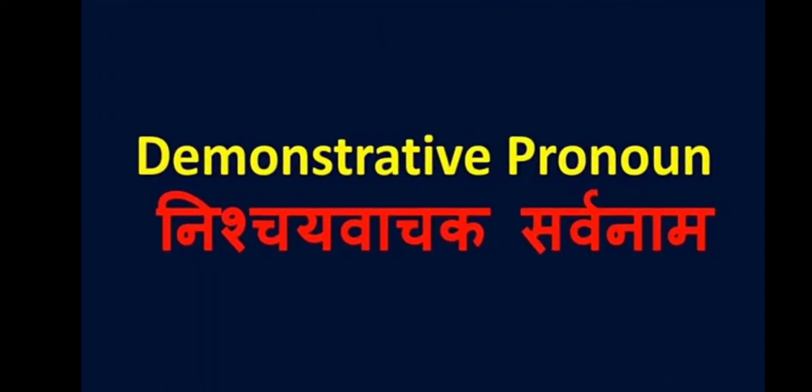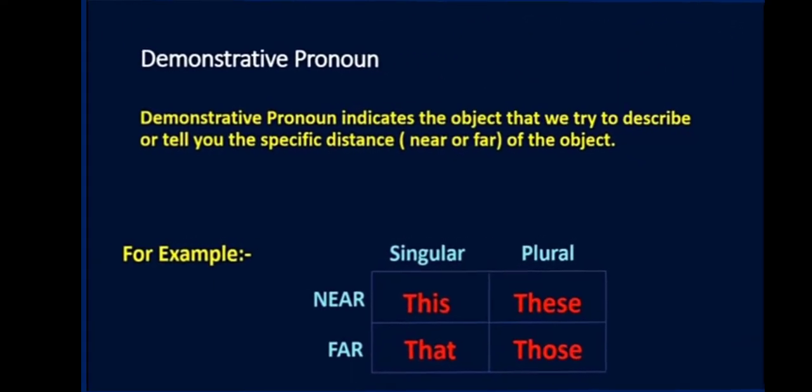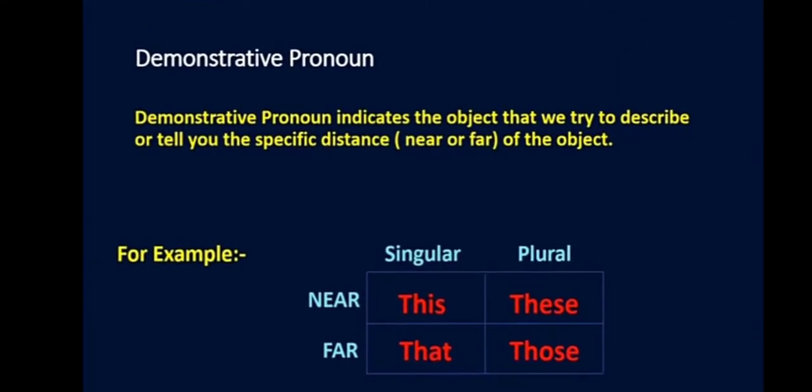Demonstrative pronoun. We have the next one, the demonstrative pronoun. A demonstrative pronoun indicates the object that we try to describe, or tells you the specific distance, near or far, of the object. For example, near means we will say this. Far means we will say that.